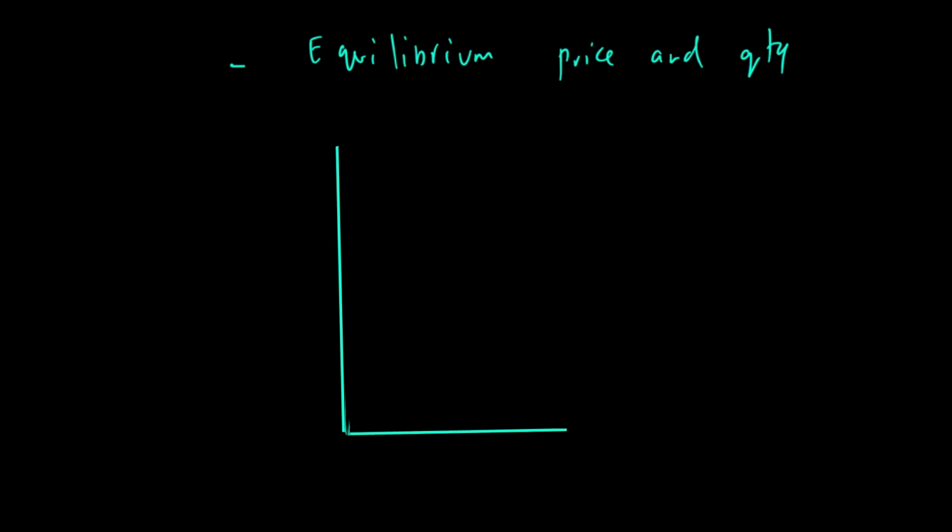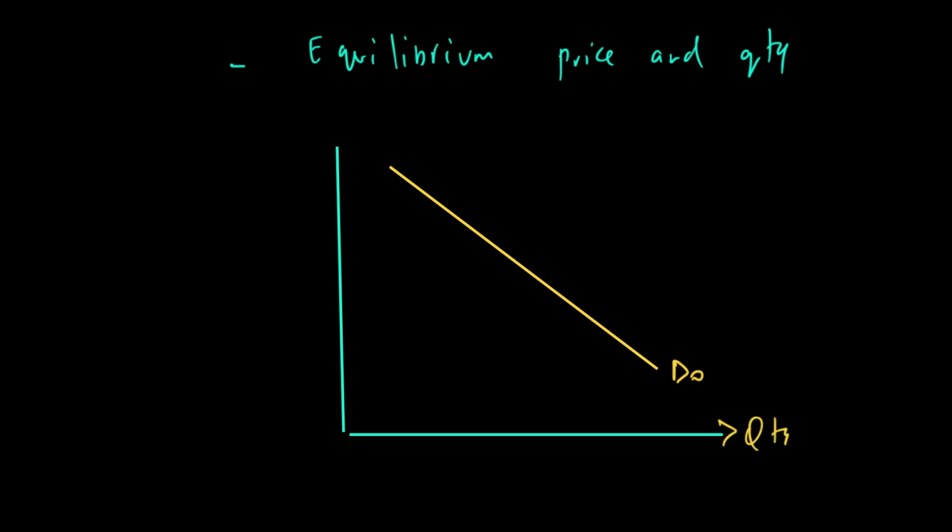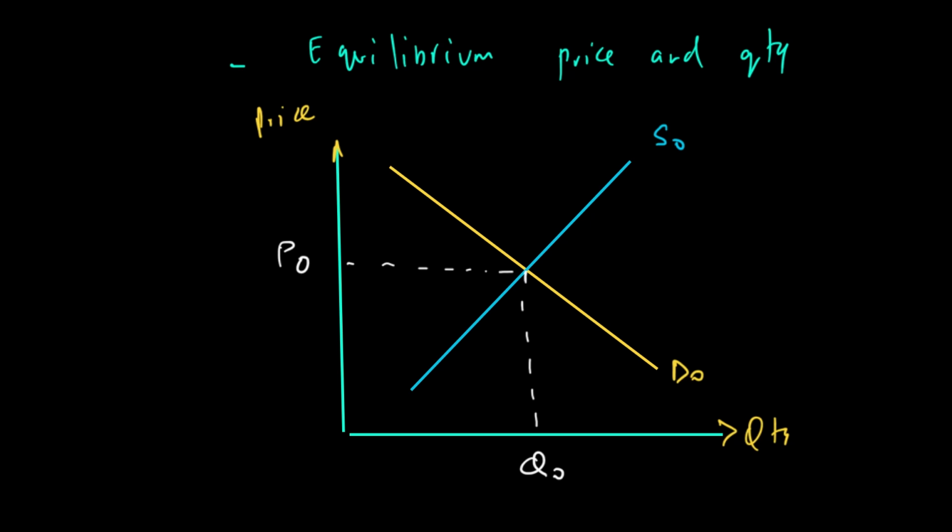Now, in order to reach this equilibrium price and quantity, let's bring our market demand and market supply in a single diagram. So far we've been discussing demand and supply separately. So for the first time, let's bring them together and let's call this our market demand. Let's also label this graph properly. And let's call this our market supply. Now, the point where market demand and supply meet leads to what we call the equilibrium price and quantity. And we call it equilibrium because QD is equal to QS.